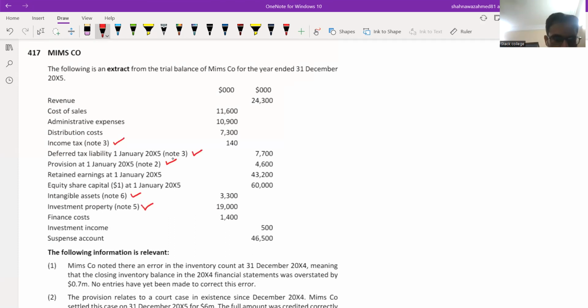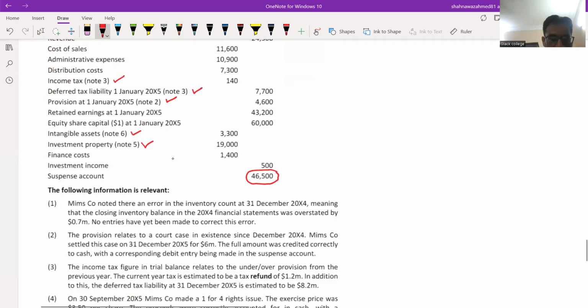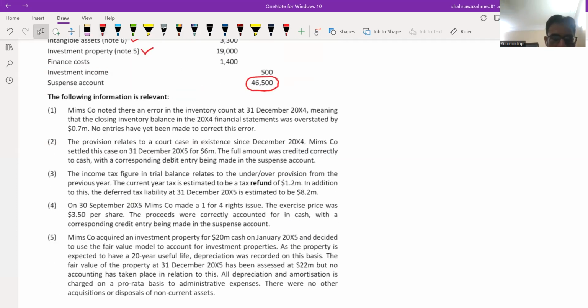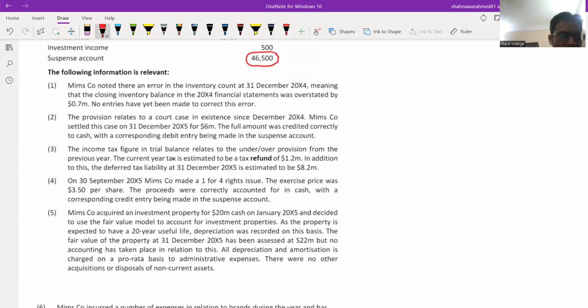Finance cost, investment income, and again, a suspense account. That is, something is missing. There is an error or omission. Now let me handle the suspense account first. See here. On 30th September 20x5, the company made a 1-for-4 rights issue.